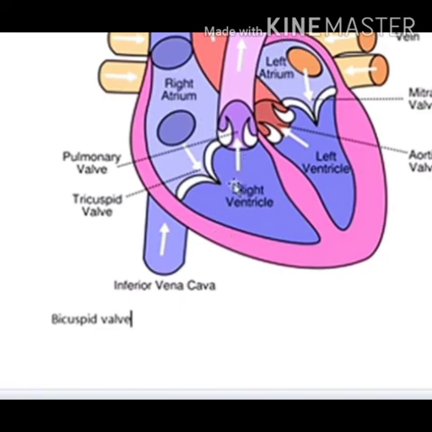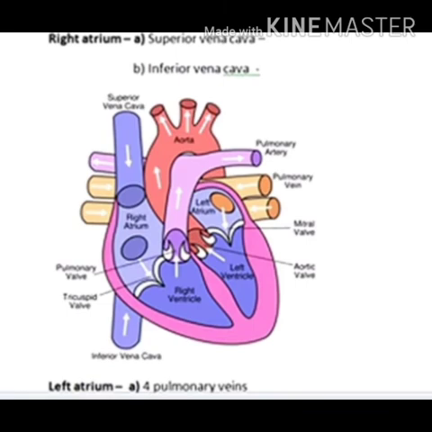The superior vena cava brings blood from the upper part of the body, that is deoxygenated blood, and the inferior vena cava brings blood from the lower part of the body. Now this blood comes to the right ventricle. From the right ventricle it goes through the pulmonary artery to the lungs. For what? For oxygenation, to purify the blood. Then from the lungs, after purification, it comes into the left atrium through the pulmonary vein. Then from the left atrium, this pure or oxygenated blood comes to the left ventricle.